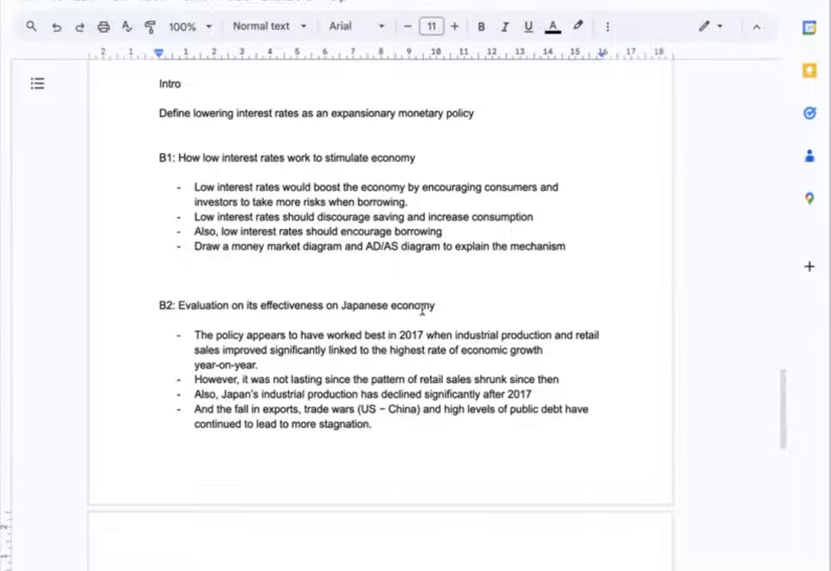However, it was not really lasting since retail sales shrunk after that. Also, Japan's industrial production has declined quite significantly after 2017. Not only that, the fall in exports, trade wars, and high levels of public debt have all continued to lead to more stagnation in the country. So all have been worsened during the pandemic in 2020.